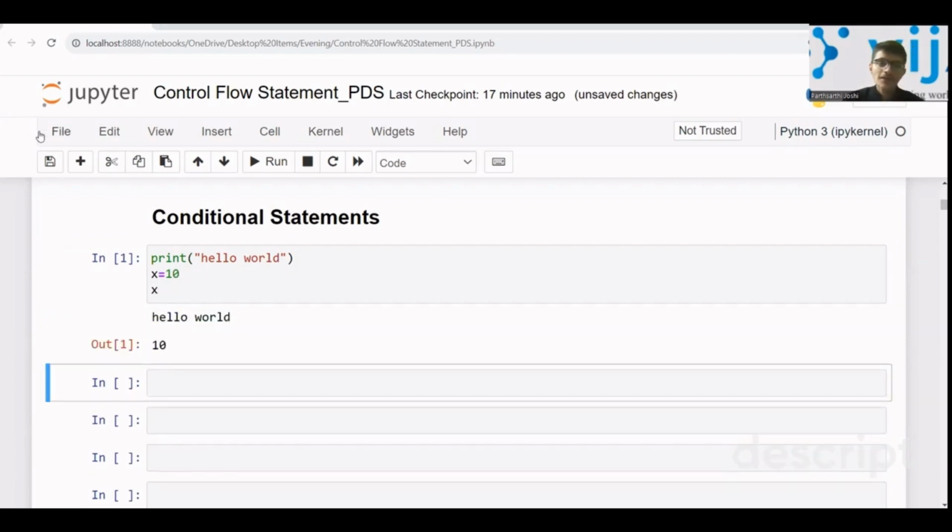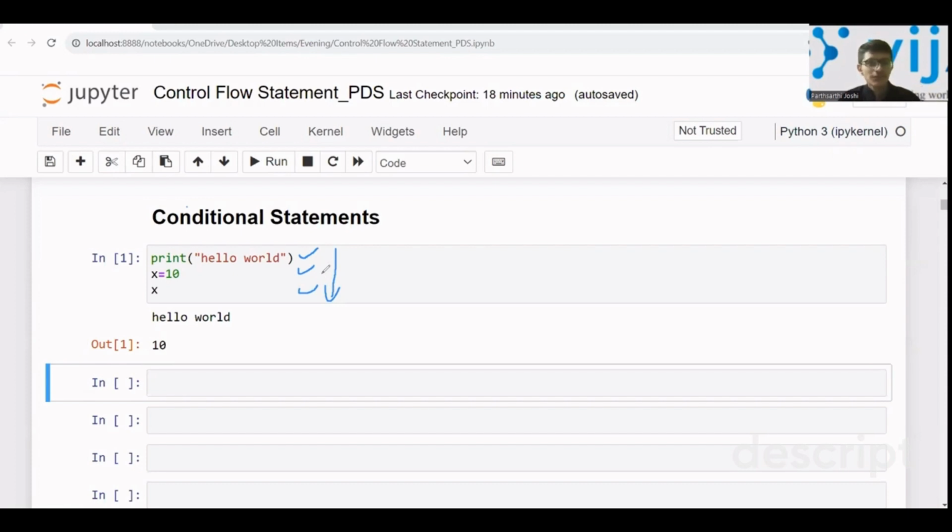Now the flow of control, just try to understand what I'm saying, is going from the first line to the second line to the third line, right? We are moving from top to bottom. This is the flow of control, going line by line. That is the flow of control by default.